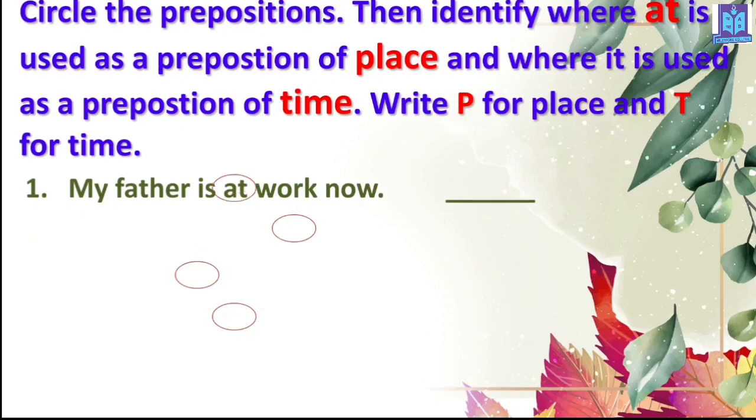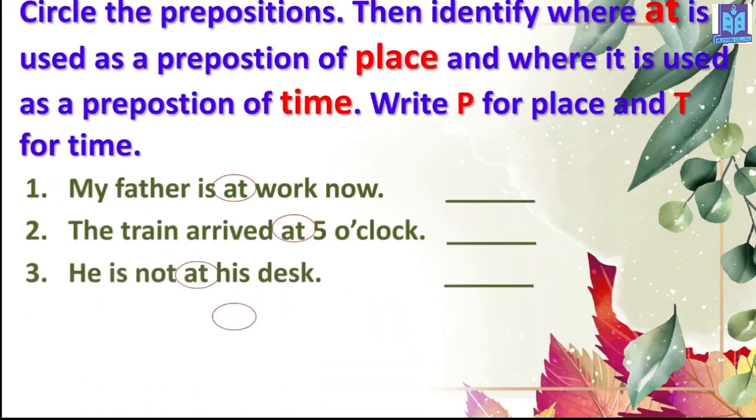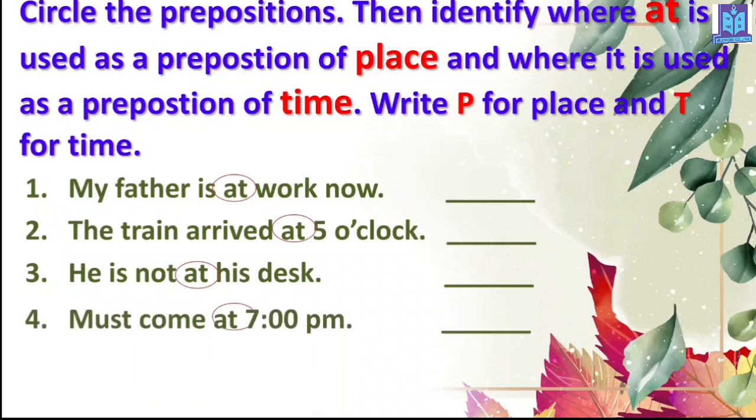My father is at work now. Then, the train arrived at 5 o'clock. He is not at his desk. Must come at 7 p.m. So here is "at", you can see. Now, how it is used, in case of indicating place or time.